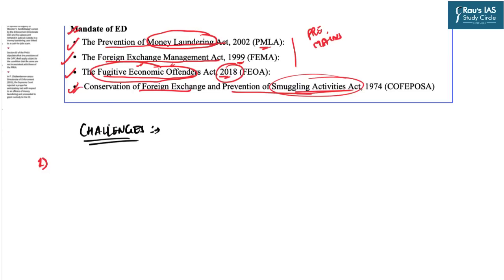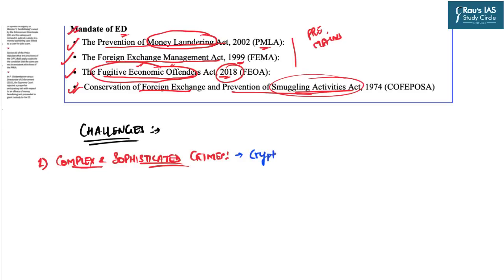So as we understood that ED is mainly involved with the economic frauds as well as foreign exchange and smuggling, and therefore the first and the foremost challenge which ED faces is the complex and sophisticated crimes. As we all know that today we are in the age of internet revolution, technology upgradations, and we are aware about the new forms of currency, for example cryptocurrency, which are based on the blockchain technology ensuring almost anonymity.